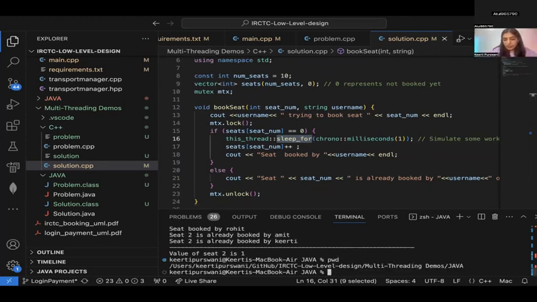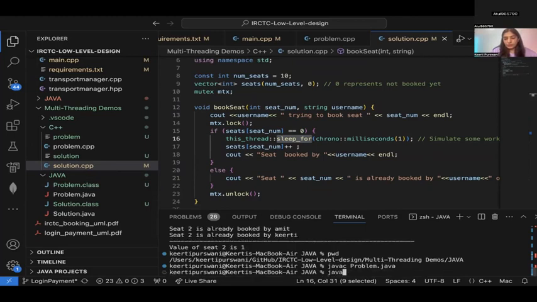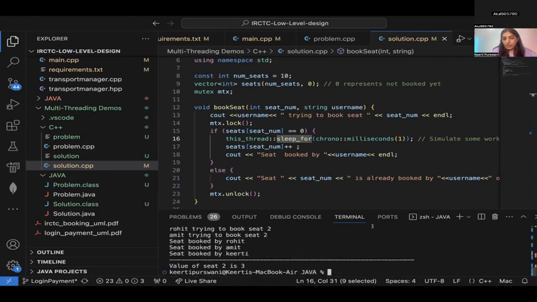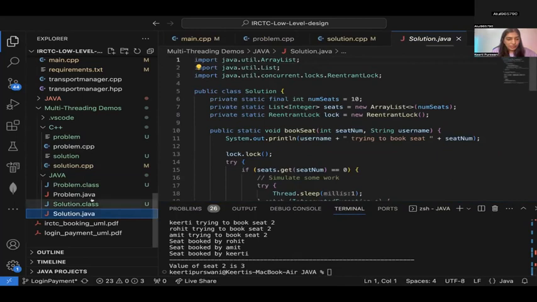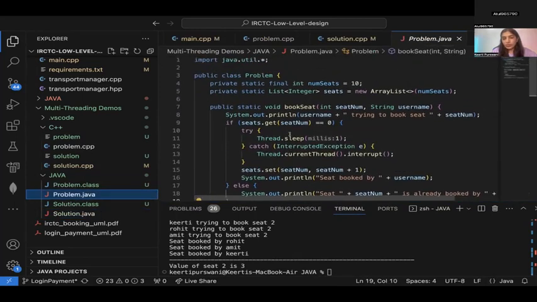So where am I? Okay. So let's first see the problem. We are in the Java code. So let's run the Java code. We are in CPP code, right? Okay, I'm showing you the Java code, but is my terminal in Java? Okay, cool.